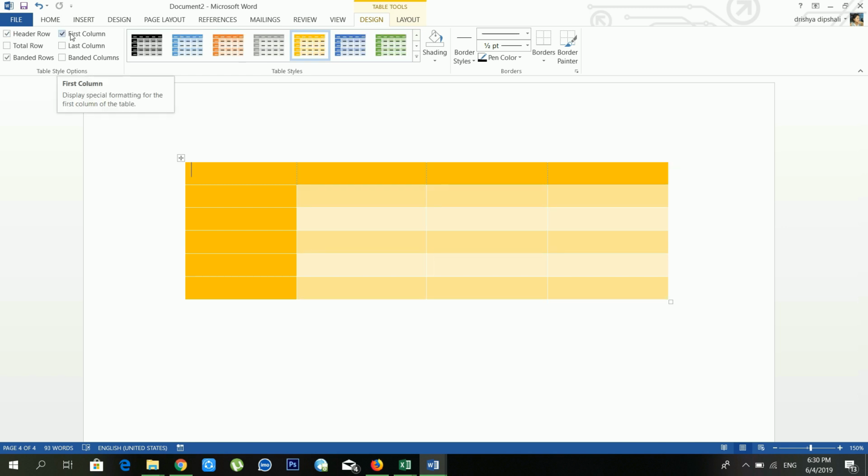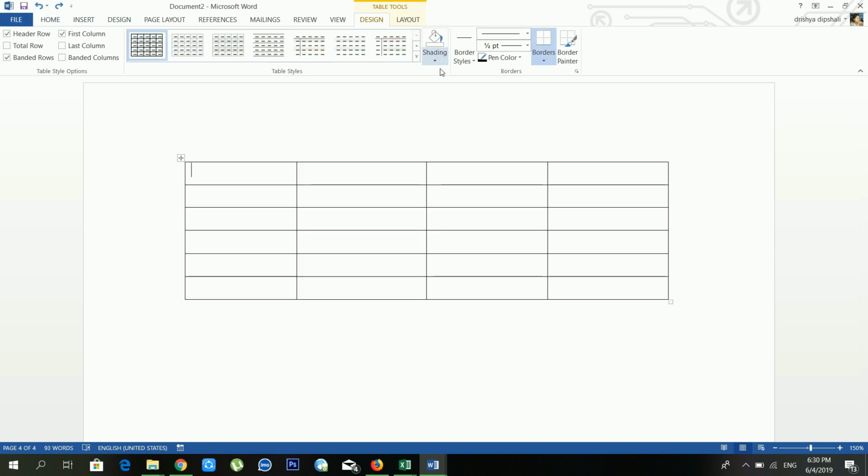And in my first column also there is a color, right? If you remove that tick, then it will go. Okay, and another important option is shading. If you want to use different colors in your tables, in that case you have to use shadings. So from shading you can choose your favorite color, and see, if you want to use these kinds of colors, in that case you have to use shadings.